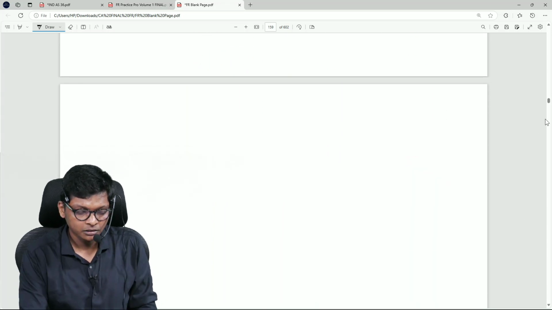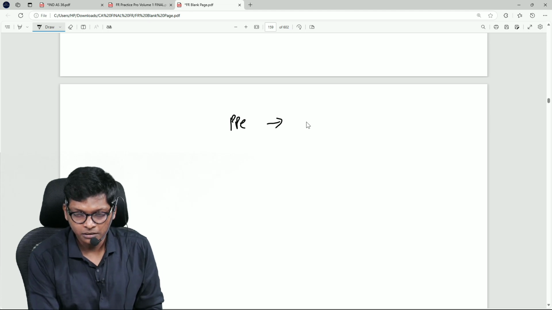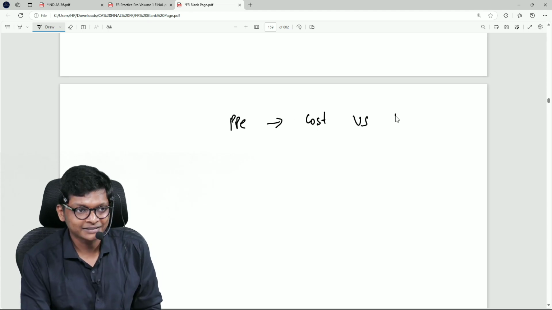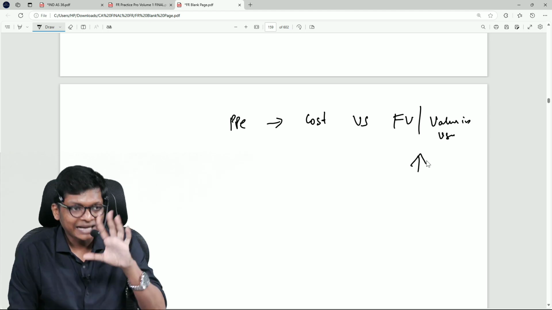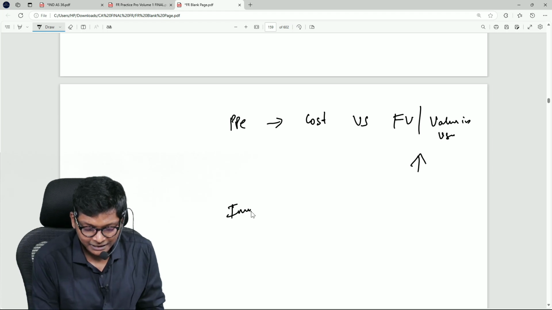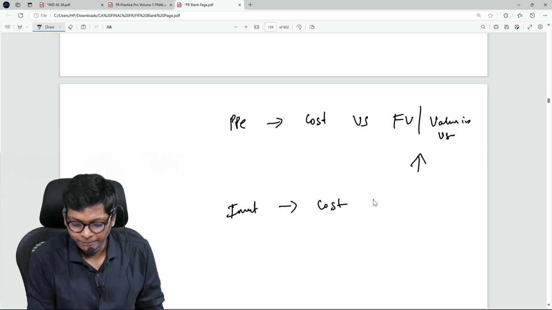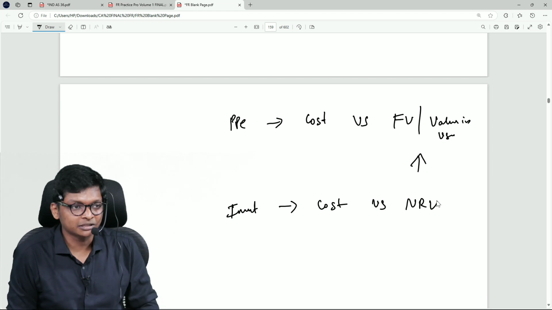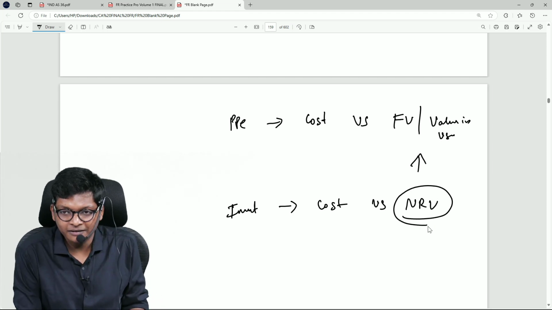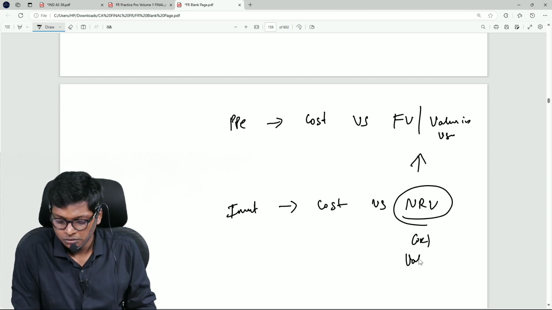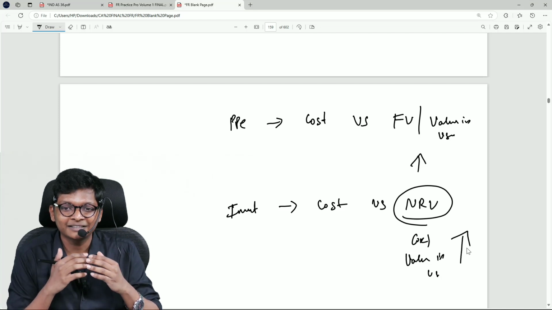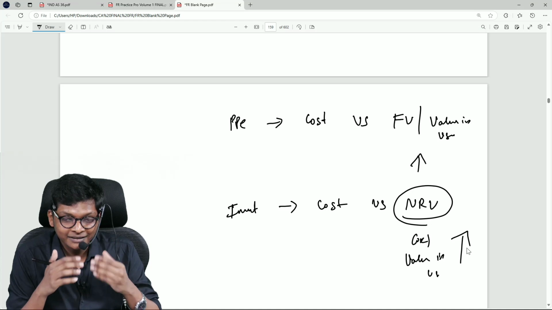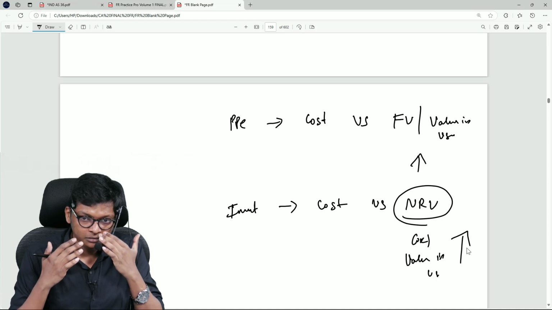For a PPE I am saying compare your cost versus fair value or value in use, whichever is higher. But for an inventory I am saying just compare cost versus NRV, standard also finished. Why not, instead of NRV, I can do NRV or value in use, whichever is higher? Why can't I do that? Why is the standard not drafted like that? Inventory? Loudly, yes, correct.